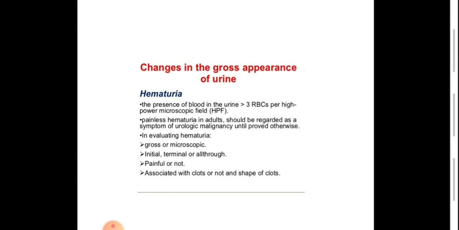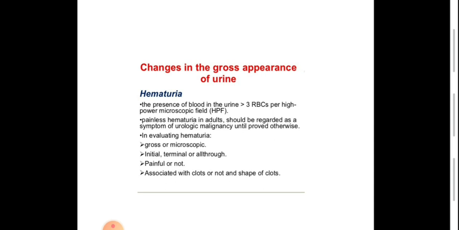stone disease. In evaluating hematuria, it can be classified as gross, seen by the patient or doctor, or microscopic, seen only under the microscope. Initial, during the initiation of micturition; terminal, at the end of micturition; or total, all through, where all the urine from the start to the end is red in color. It's also classified, as we said, into painful, which is usually benign, or painless, which may indicate malignant pathology.